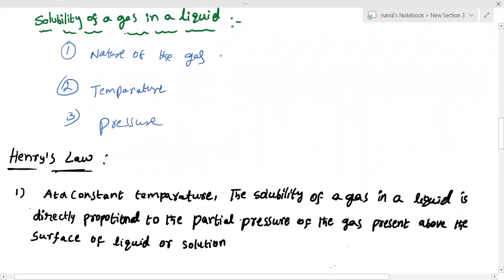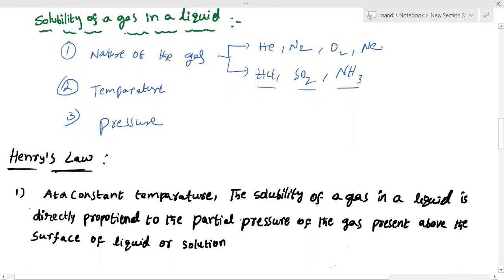Nature of the gas: some gases are readily soluble in a given solvent, some may not be. For example, helium, neon, O2 and N2 won't dissolve easily in water. But HCl, SO2 and ammonia are readily soluble in water. You can predict by looking: these are polar molecules, that's why they readily dissolve in water, but the others are non-polar, so they may not be soluble. You can explain that these can form dipole-dipole attraction with the solvent, because these are polar molecules and water is also a polar molecule, so they attract each other.